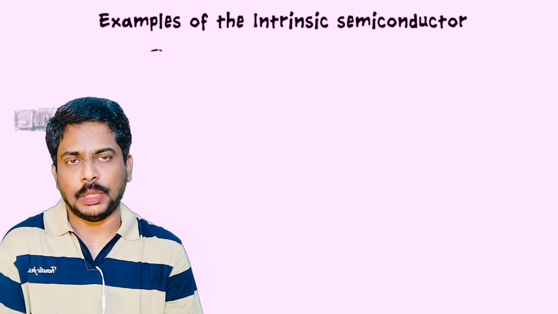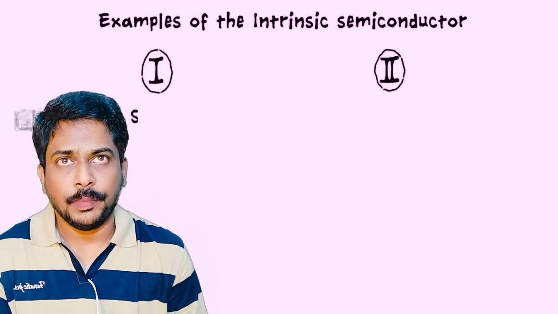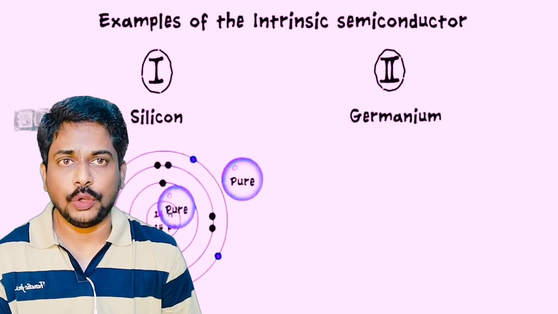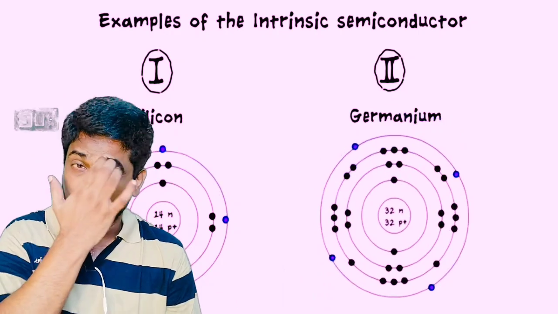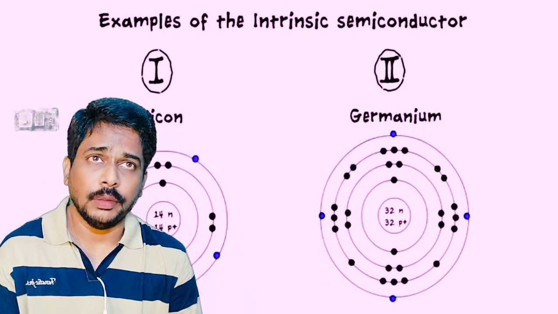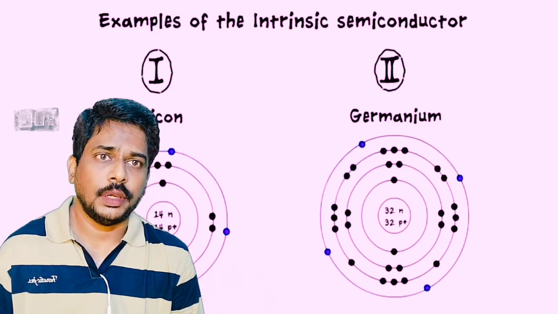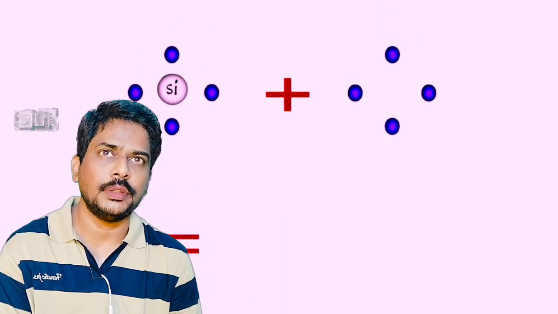All fourth group elements in the periodic table are pure or intrinsic semiconductors. For example, silicon and germanium fall into the fourth group, the p-block elements of the periodic table. I call them intrinsic semiconductors because they haven't formed any compound with any other materials.